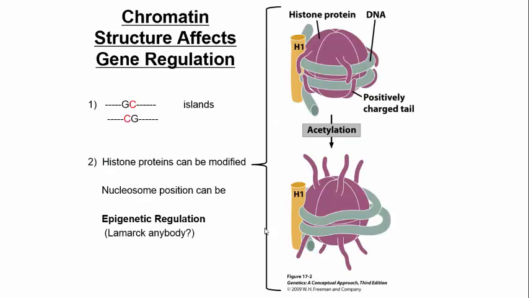There's also compaction of DNA issues that we could talk about here. So the degree to which chromatin is compacted, in other words, whether it's condensed or opened up, can affect transcription as well. And we've alluded to this before. This is really the field of epigenetics. And it's an extension of a theory proposed by a scientist about 200 years ago in the early 1800s. His name was Lamarck. We'll talk about his theory in a second.